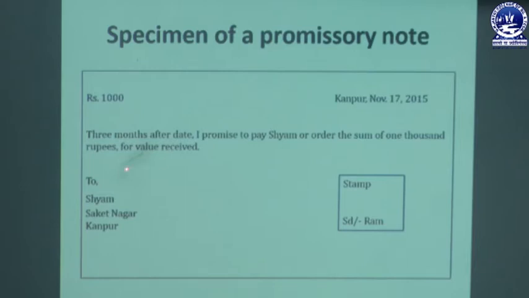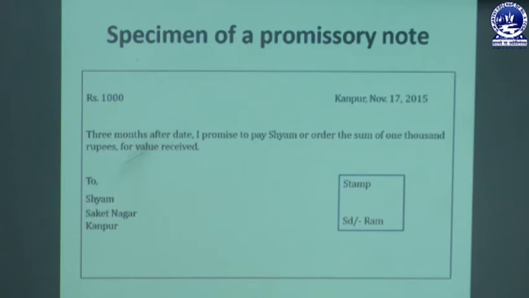This is a specimen of a promissory note. On the left side the amount is mentioned, on the right side the place and the date. Then there is an unconditional promise that must be in written form: three months after date I promise to pay some person or order the sum of 1000 rupees for value received.